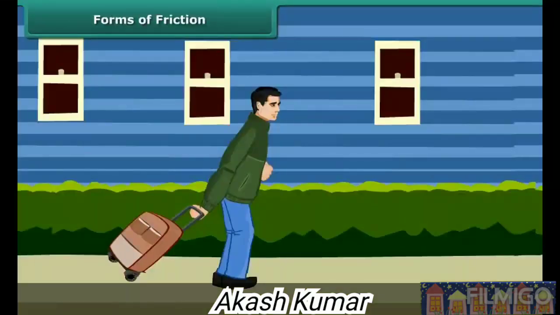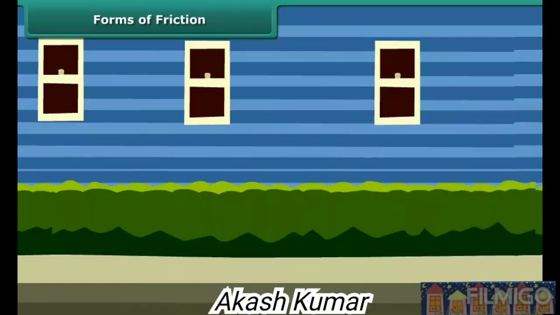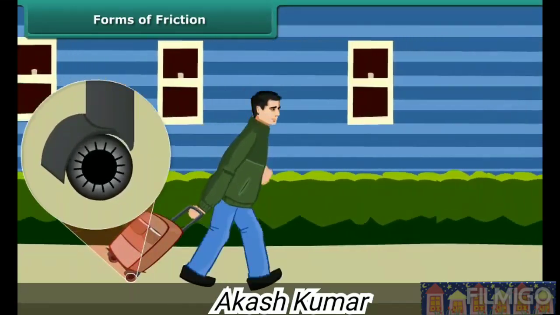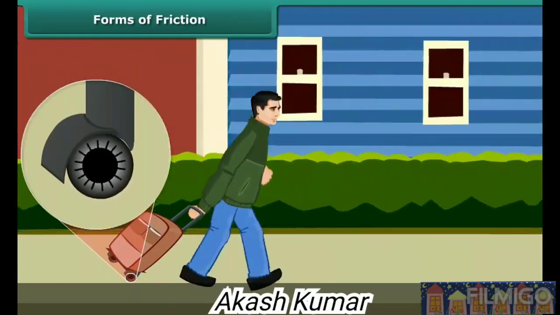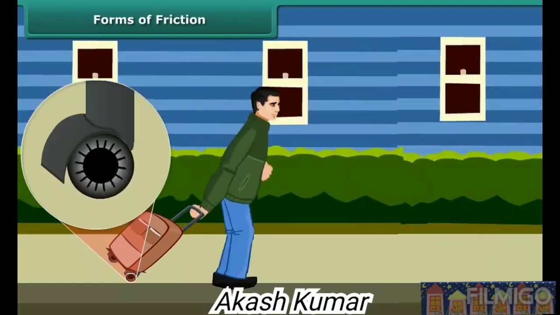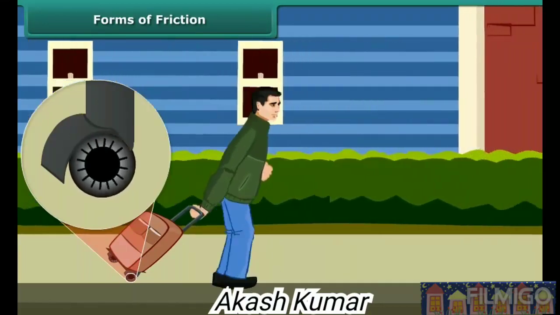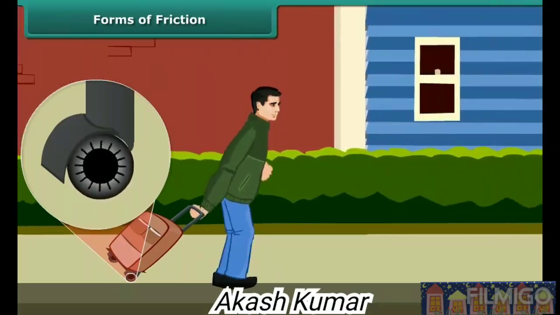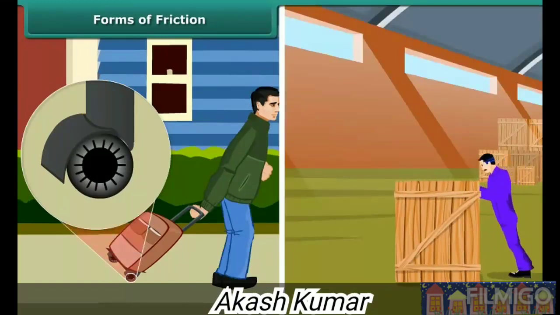You must have seen attachés and other pieces of luggage fitted with rollers. Even a child can pull such pieces of luggage. Why is it so? Let us find out. The rollers reduce friction, and the objects roll on the rollers. It is always easier to roll than to slide a body over another. That is the reason it is convenient to pull luggage fitted with rollers. The force of friction between the rollers on a body and the surface is called rolling friction. Rolling friction is much less than sliding friction.